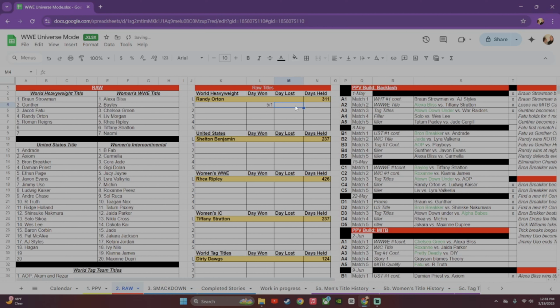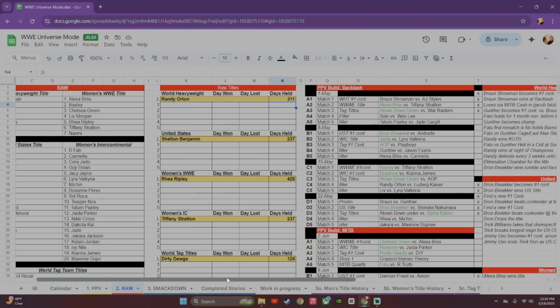I'll put the day they lost, 7/13. And then I'll put, it was held for 60 days or whatever. And then once this gets filled, I'll show you guys where I move that to. But I always keep in gold my longest reigning champion for each belt, basically. So that is just my title tracking history, which I eventually move to a different tab once these get full.